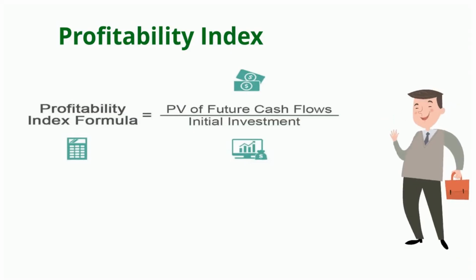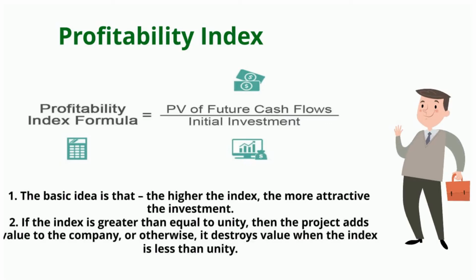Now let's understand the concept of profitability index. Profitability index is arrived by dividing present value of future cash flows by initial investment. This gives us a number. Based on the index value, it decides how attractive the investment is. If this index value is greater than 1, it represents that it is adding value to the company. If it is less than 1, it is destroying value for the company.